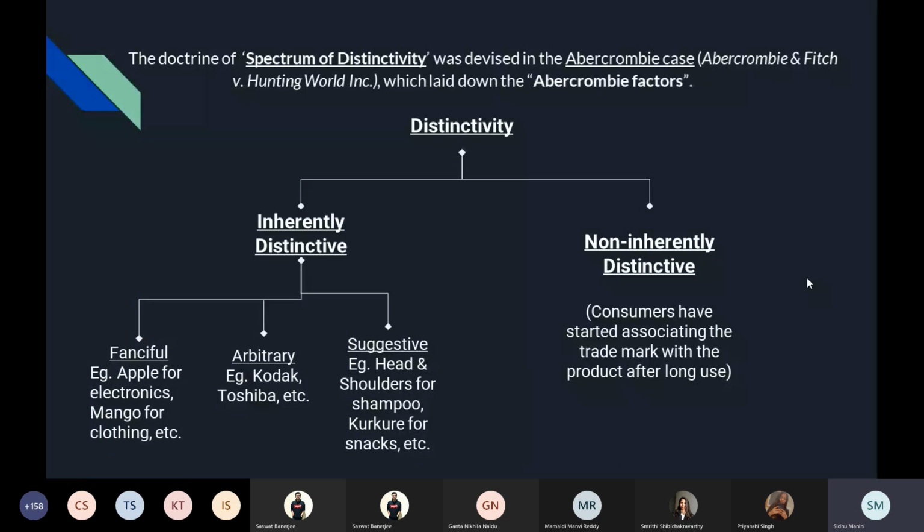Now we have non-inherently distinctive, which basically is the acquired distinctivity that I told you about. Consumers have started associating the trademark with the product after long use. So they have acquired distinctivity. Now, this flowchart, I would suggest you, as it is, learn it because it's very important. And if you've understood, memorizing it won't be a problem because you just have to remember examples. Examples are the best way to study trademarks anyway. So just go through the examples, and you can also make your own. These are just one or two just for your understanding. Please make more examples.